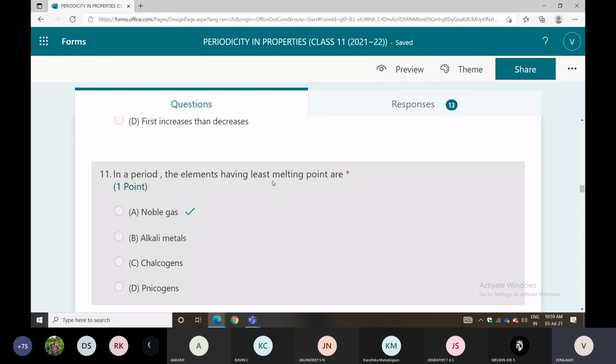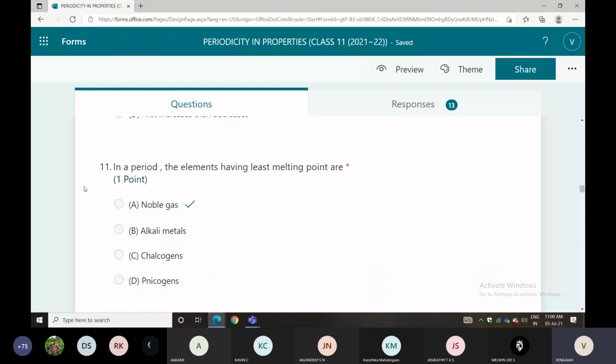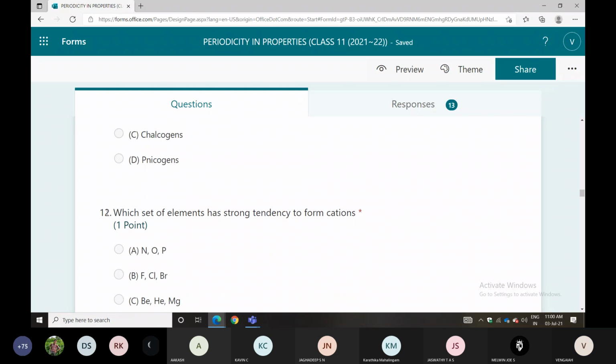Noble gases, that will be given wrongly. Group is correct, that will be given wrongly. Question also: noble gas will be a separate group. Alkali metals one group. Chalcogens one group. Pnicogens. In a period, the elements having the least melting points, we can see noble gas elements will be there.